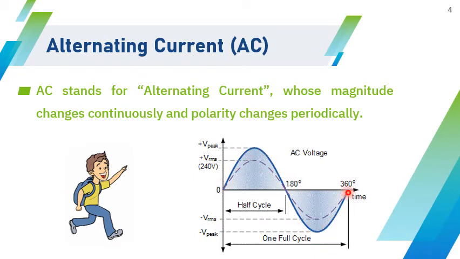Suppose it is a 50 Hz waveform, 1 by 50 will be 20 milliseconds for completing one cycle. It means that for 10 milliseconds the waveform is positive, and for another 10 milliseconds the waveform is negative. So as a whole you can describe this alternating current as one whose magnitude is changing continuously and the polarity changing periodically.